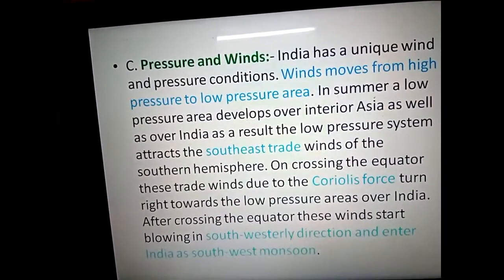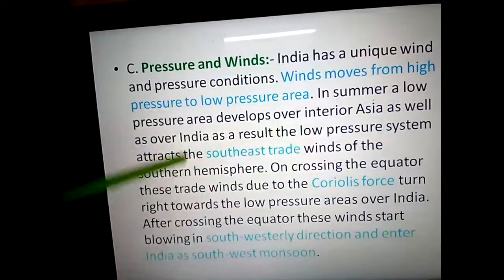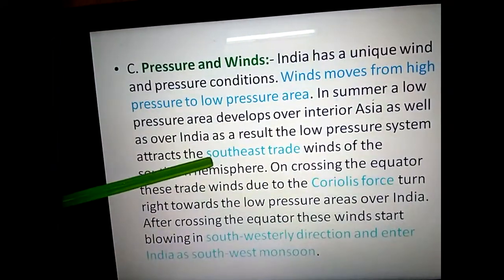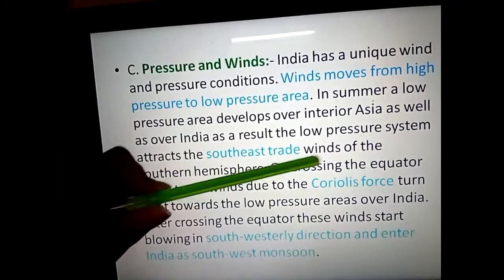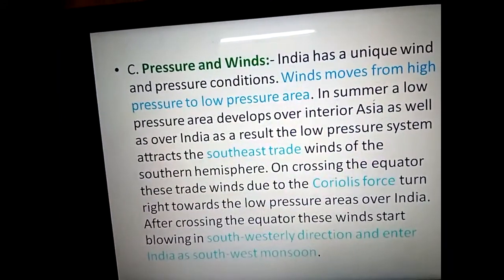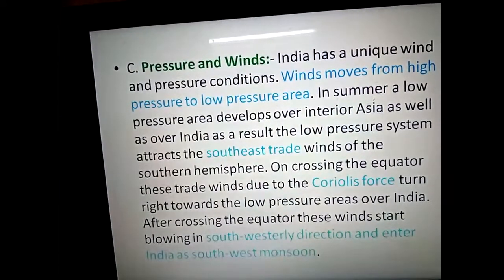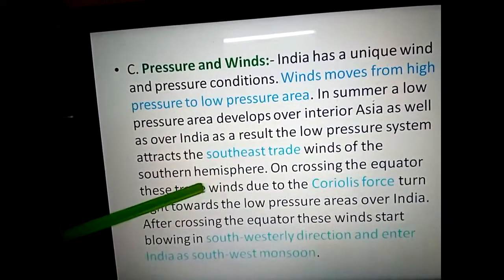Due to this low pressure system, what happens? It attracts southeast trade winds from the southern hemisphere.